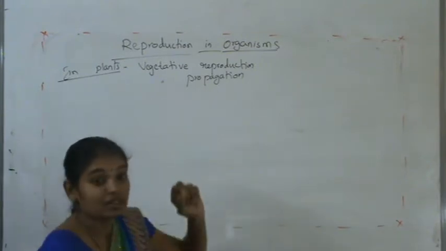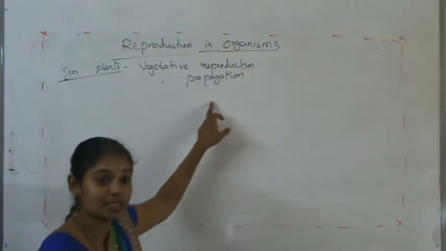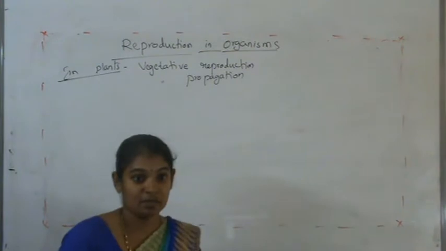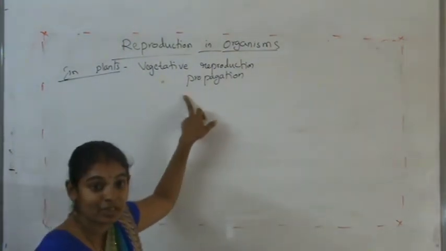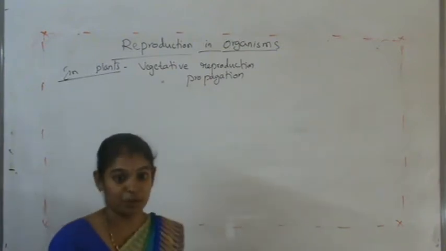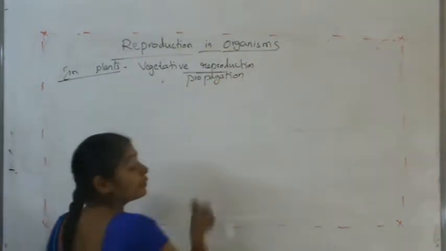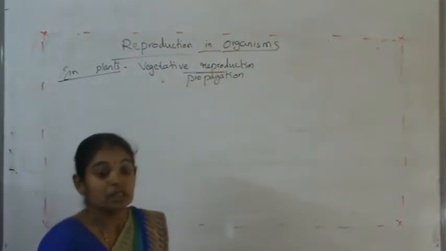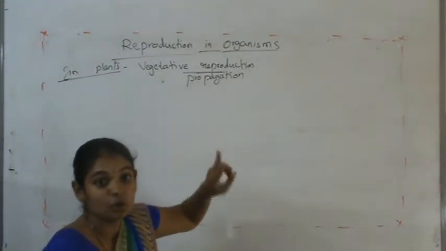Can we say that vegetative reproduction is an asexual reproduction? Yes, exactly. Vegetative reproduction is also a type of asexual reproduction. The reason we call it asexual is that there is no involvement of two parents.